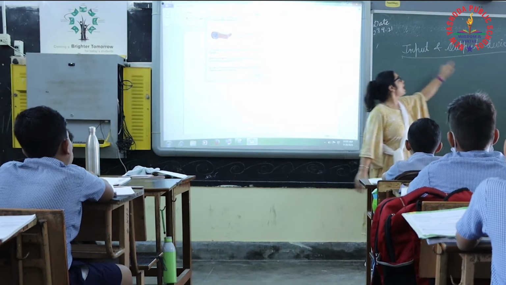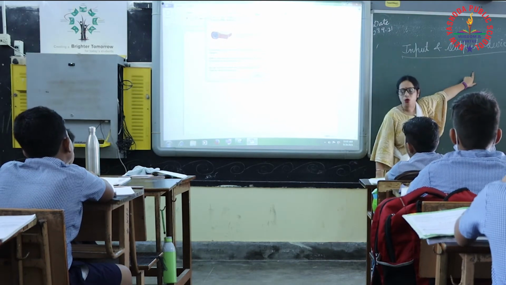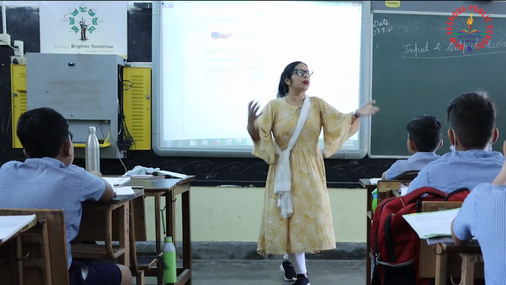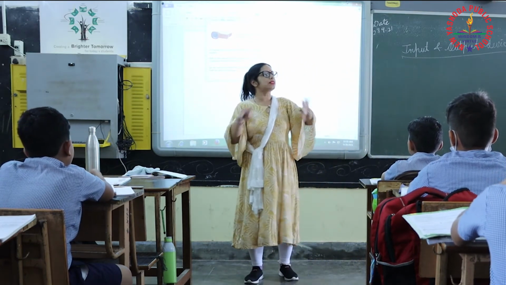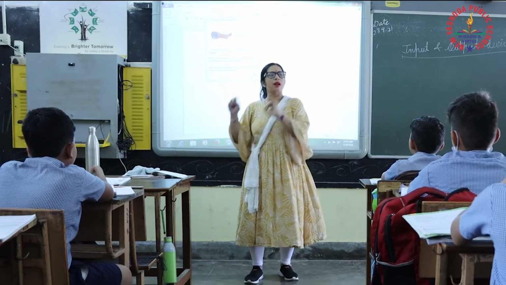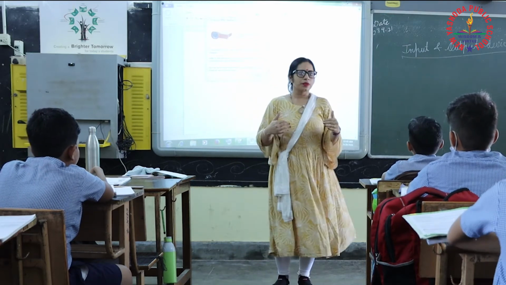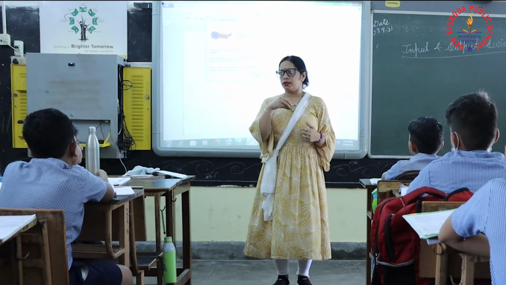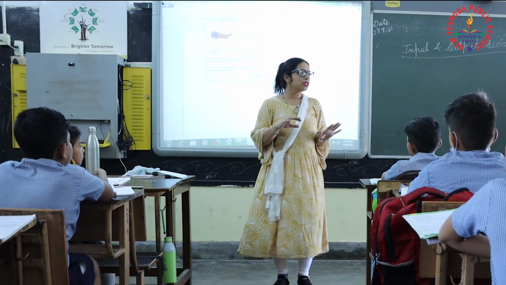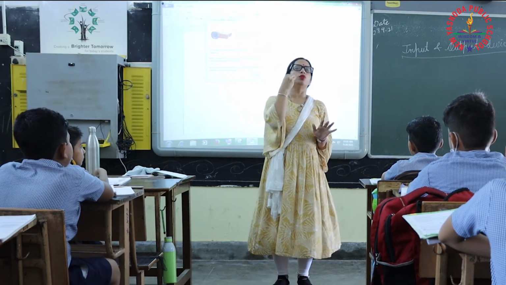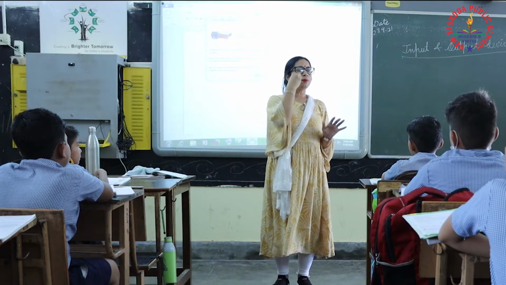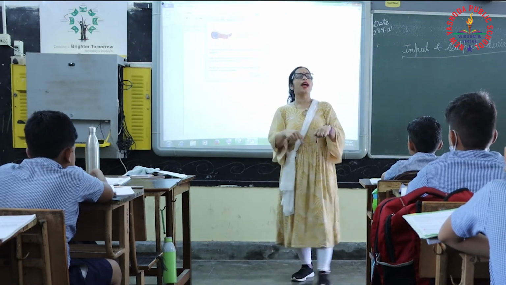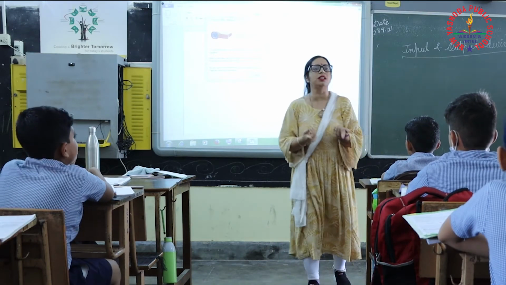First we will understand what is input and what is output. See, input means we are entering something, some data, into the computer. Like this is our body, and we are having food. We are having food means we are inputting the food, and our body converts that food into energy.